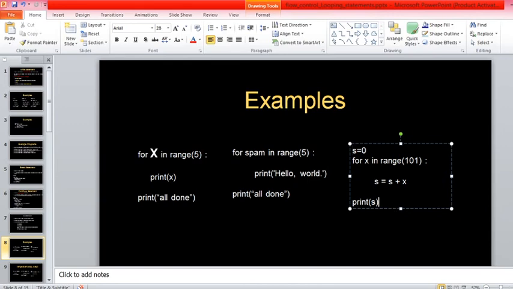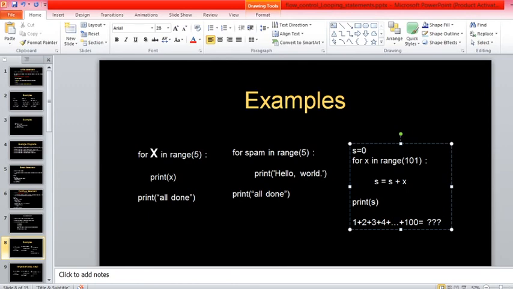Is it similar to this one? 1 plus 2 plus 3 plus 4 plus up to 100 equals how much value? This we did in while loop also, I explained this example. The same thing we are doing with the for loop, right?